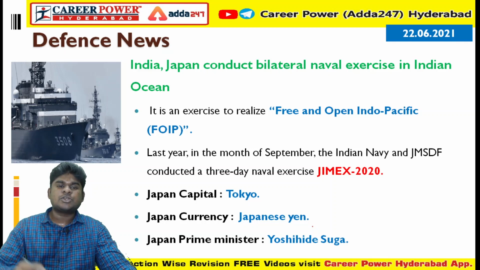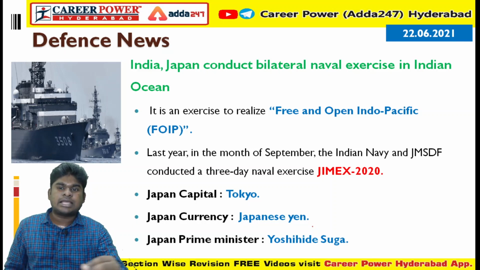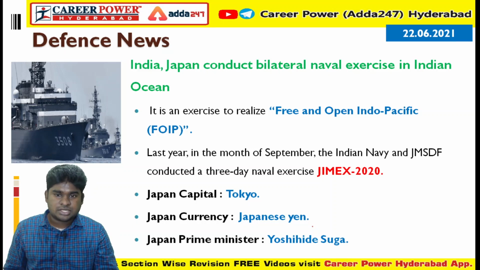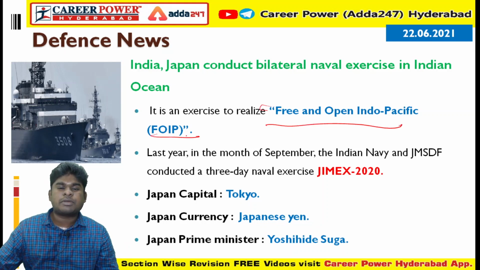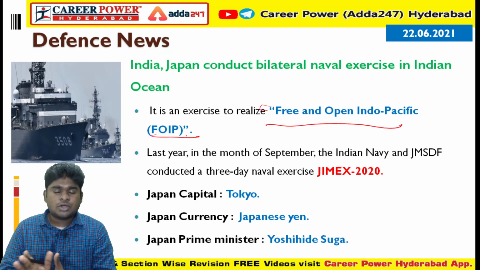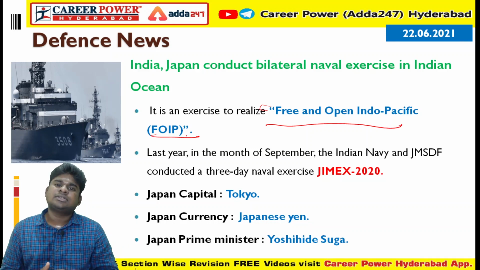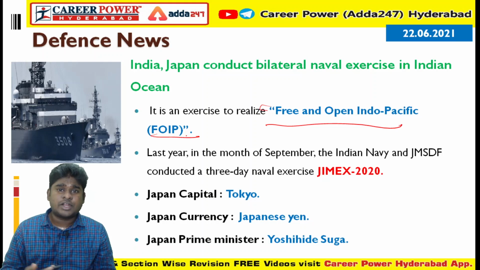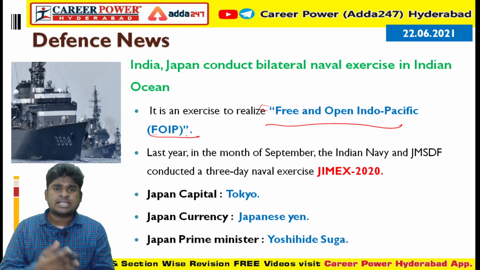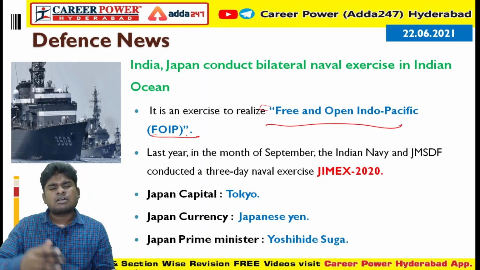Next, defense news, where India and Japan have conducted a bilateral naval exercise in the Indian Ocean. The main aim of the exercise is to realize a free and open Indo-Pacific. You know there is a conflict between China and India, regular conflicts are happening. China also has a conflict with Japan, Korea, Taiwan and Russia.